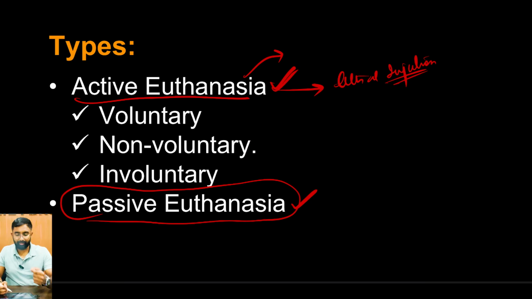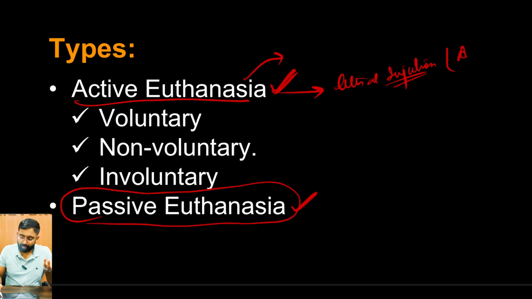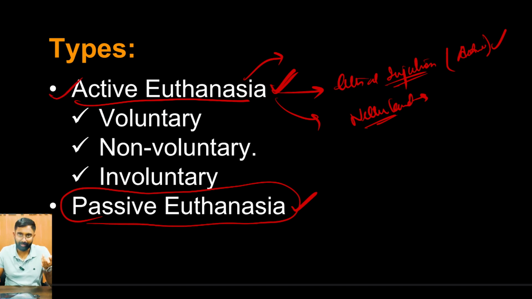Even worldwide, there are many countries where active euthanasia is practiced even till date. One of the biggest examples is the Netherlands. In fact, the Netherlands became the first country to make active euthanasia legal, right?